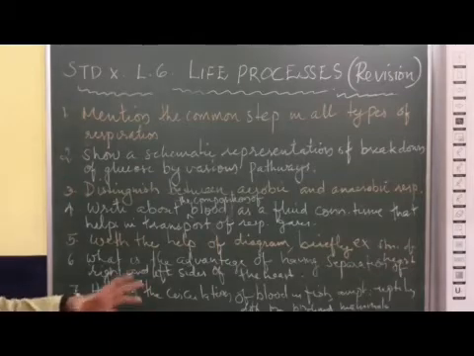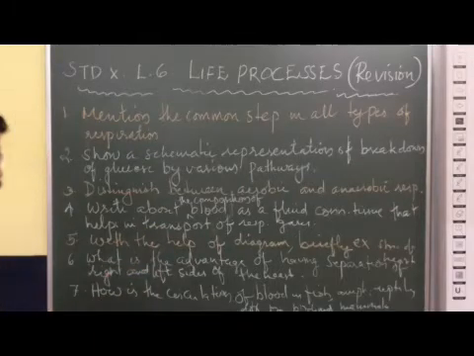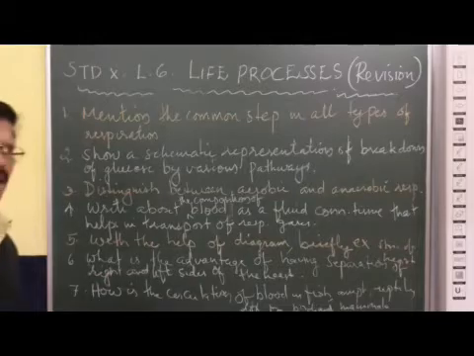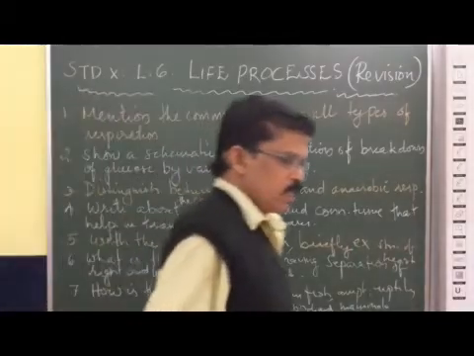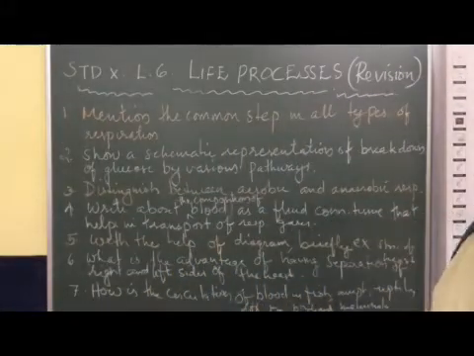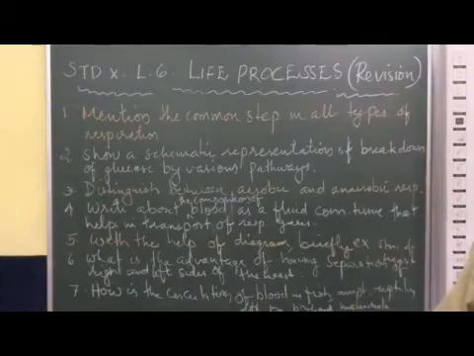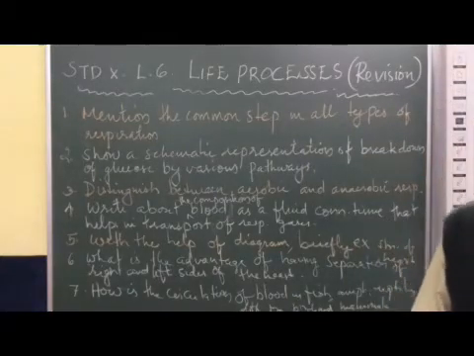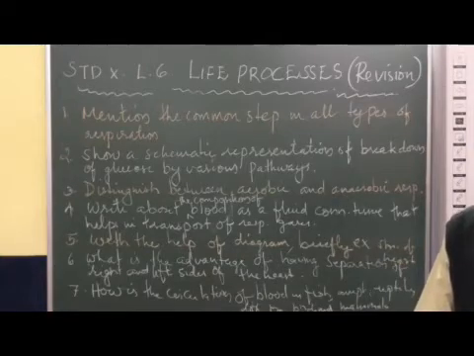Now, what is the function of blood in the transport of respiratory gases? Around 97% of oxygen is transported in the form of RBC. RBC contains hemoglobin.